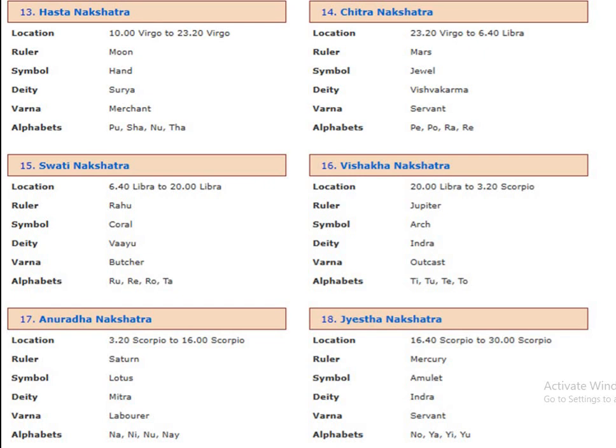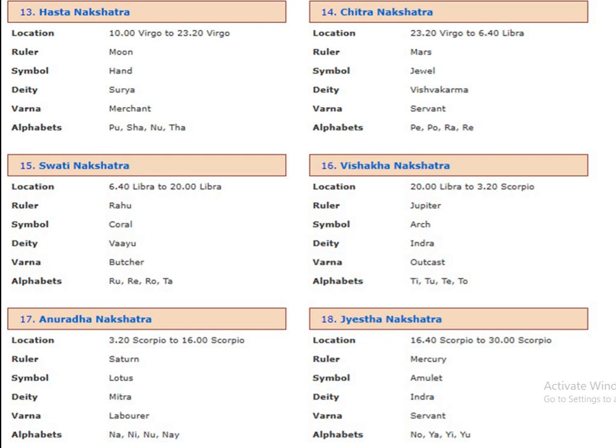The 15th nakshatra is Swati, which belongs to Rahu, and it starts from 6.4 degrees Libra to 20 degrees Libra. The 16th nakshatra is Vishakha, which belongs to Jupiter, which starts from 20 degrees Libra to 3.2 degrees Scorpio.